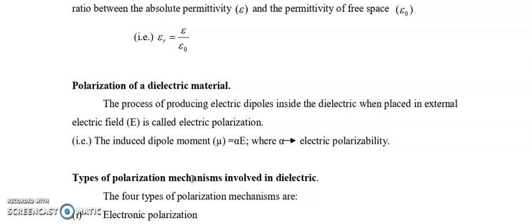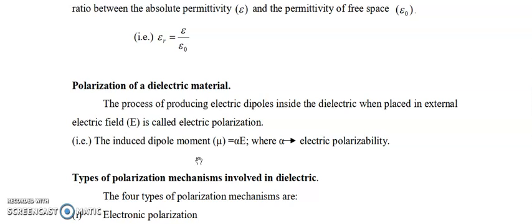The electric dipole moment is given by mu vector equal to q into r, where q is the charge and r is the distance between the charges. So what is an electric dipole? Two equal and opposite charges separated by some distance; this arrangement is known as an electric dipole. The electric dipole moment is the product of charge and the distance between the charges.